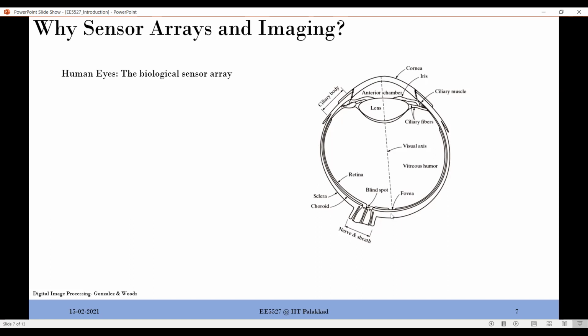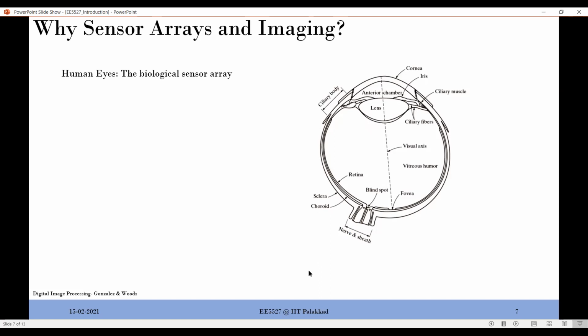Then every sensor that you see over here is connected to the brain through the nervous system, through the nerves. All this is exactly similar to the circuit that we make. The lens, the iris, which is controlling the optical zoom, the distribution of the rods and cones, which are the sensor arrays, to the nerves, which are connected to the brain, which is the processing. Everything is similar to what you have in a camera.